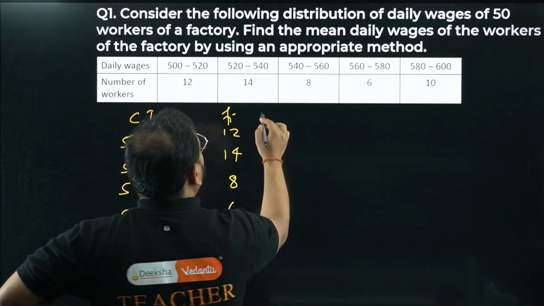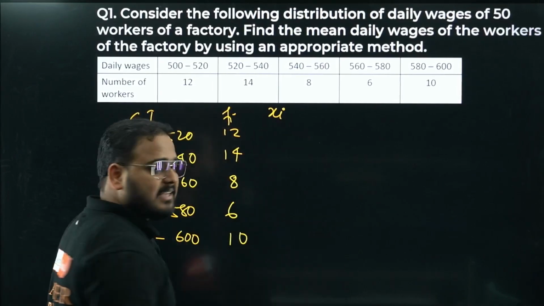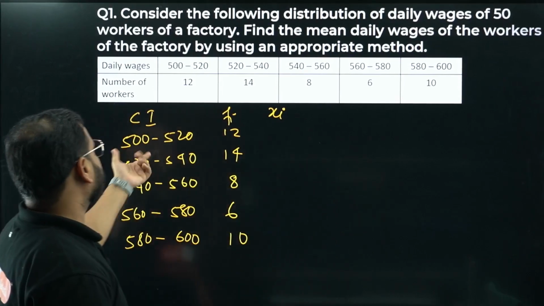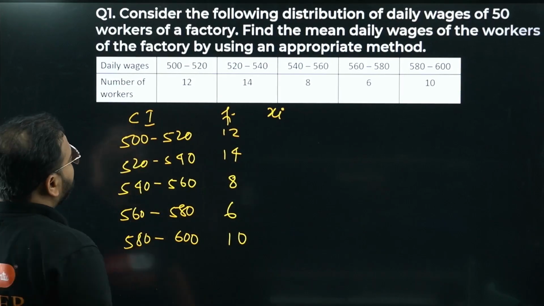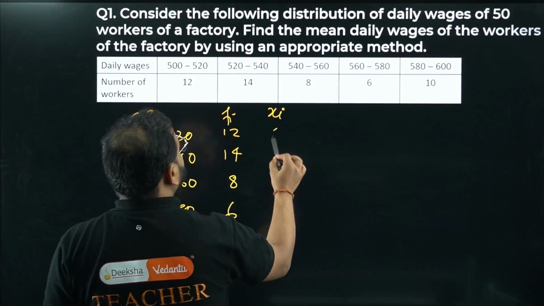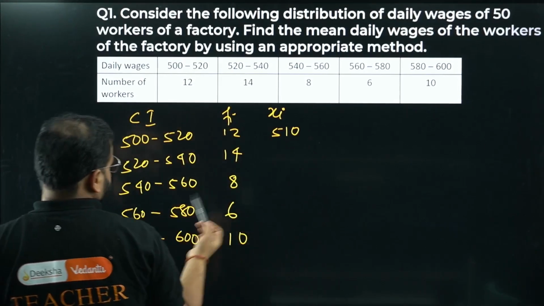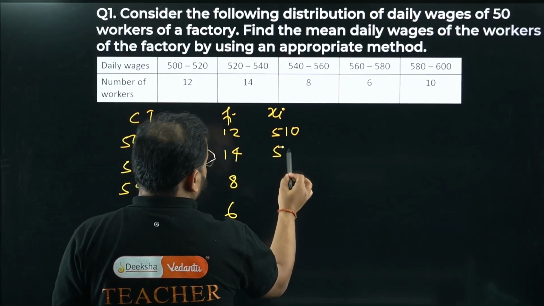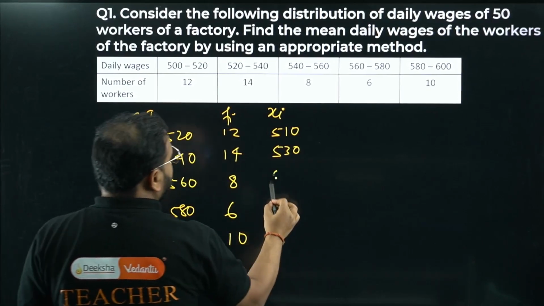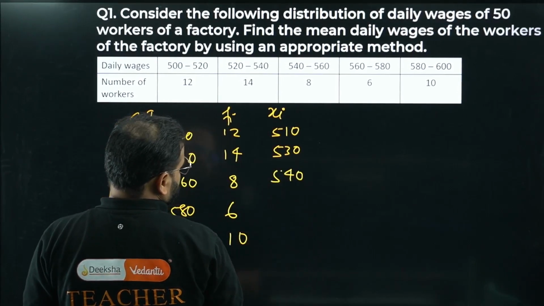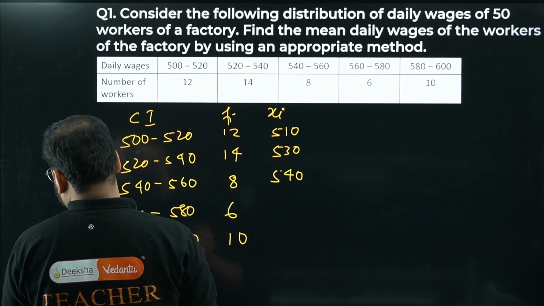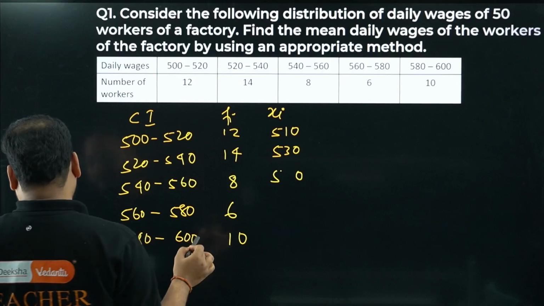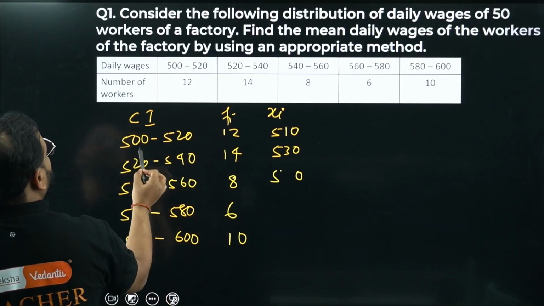What did I say? I will need the value of class mark, which is xi. What is that? Upper limit plus lower limit by 2. What is upper limit, lower limit? The class interval. So 500 plus 520 by 2 will be 510. The middlemost value over here, 520 plus 540, will be 530. Same way I can check here, 540, no, 550, right? One second. 550, sir, how come 550? How can you say from here? I have to check, bacha, the class size. What is the class size over here, sir? Class size is 20, sir.